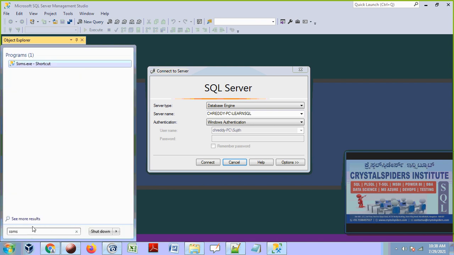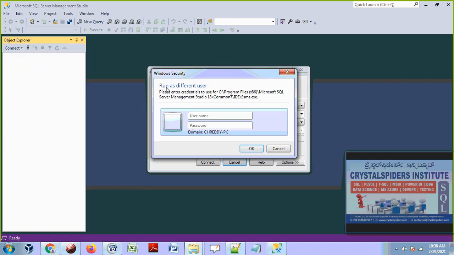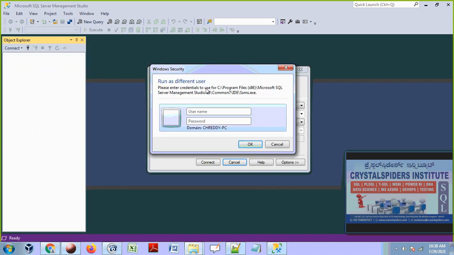Now, CH Reddy, guys, you see that. So now I am going to open this: hold the Shift key, right-click and run as administrator, run as a different user. Now I am going to open one more copy of the SSMS component under CH Reddy credentials, because CH Reddy is going to grant this access.